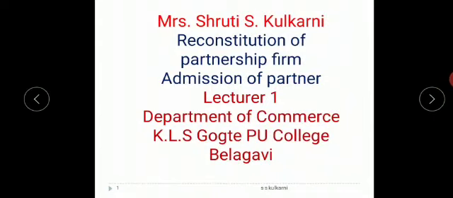Now how it is done, if 12 mark problems come from admission, you will get 6 marks as retirement. Whereas if retirement is 6 marks, admission is for 6 marks. So there is a vice versa depending on which question may come for 12 marks and which comes for 6 marks. So we are going to learn both 6 marks as well as 12 marks problems. So we'll see what is an admission of a partner.